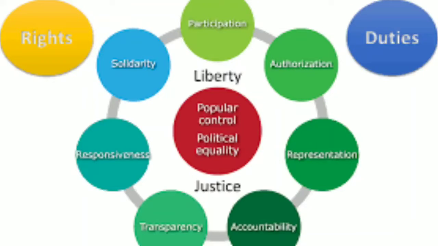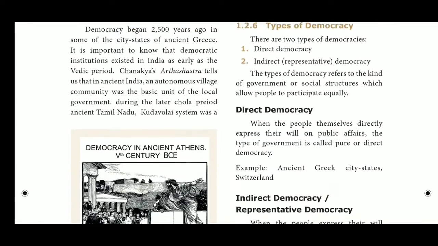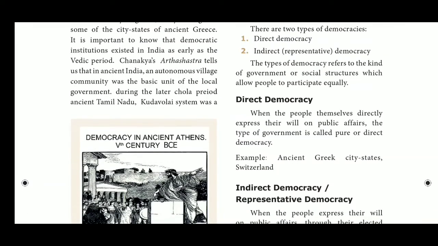Here are the types of democracy. There are two types: direct democracy and indirect democracy. In direct democracy, the people themselves directly take part in their public affairs and elect their representatives. They express their will on public affairs on their own. For example, the ancient Greek city-states and Switzerland follow direct democracy.